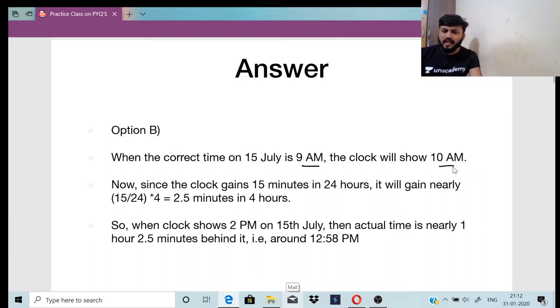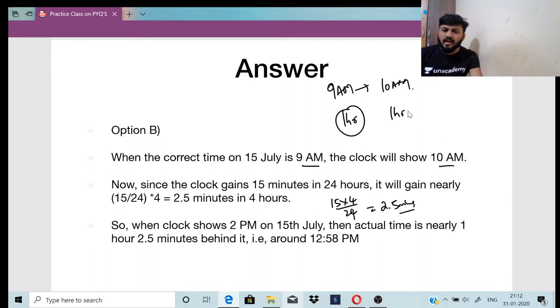9 a.m. clock will show 10 a.m., right? 1 hour का डिफरेंस, और बाद में it is 15 into 4 divided by 24, which is 2.5 minutes. तो टोटल कितना होगा? It is 1 hour 2.5 minutes. तो एक्चुअली 2 PM के जगह what it will show? Minus 1 hour 2.5 minutes.